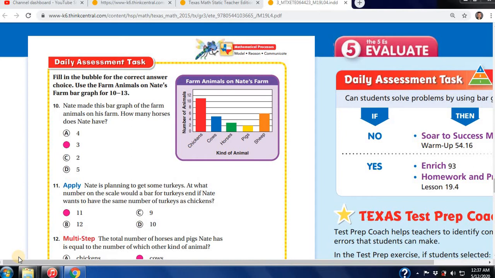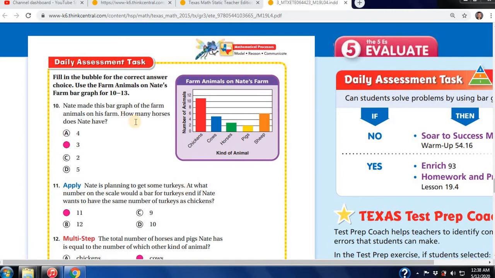So we're going to do a quick review here. We're going to follow along before you take your quiz this morning. So let's go ahead and look at this graph here. We're looking at bar graphs, okay, 19.4, and we're answering questions with bar graphs. Tomorrow's lesson will be with dot plots, and we're going to keep moving forward until our last day as a class. So here's Nate made this bar graph.